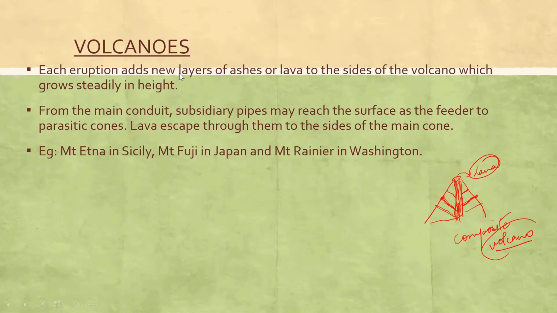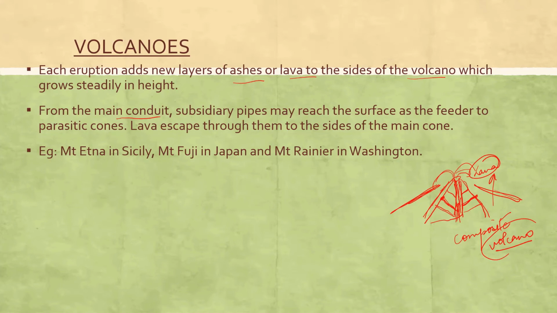Each eruption adds new layers of ashes or lava to the sides of the volcano. So the volcano grows to great height. And I told you they are not very wide. Why? Because the nature of lava, once it comes out, is such that it does not flow to great distances. Okay.